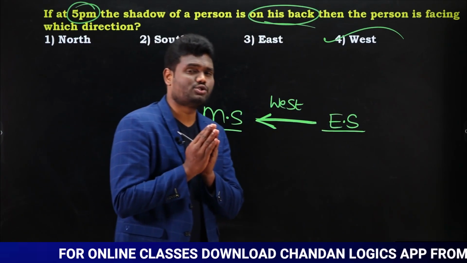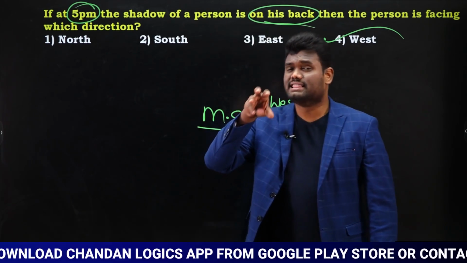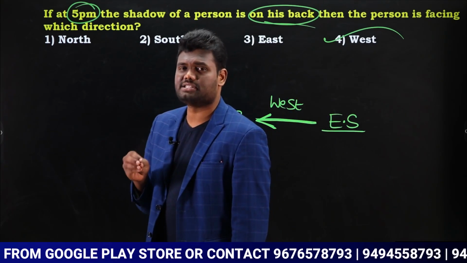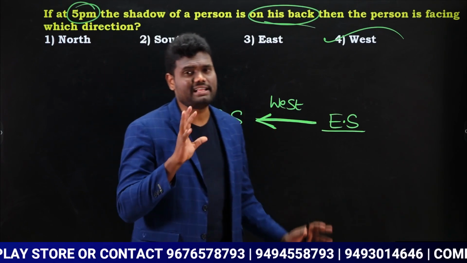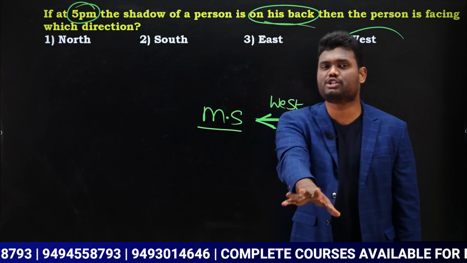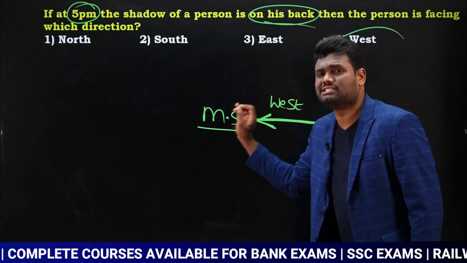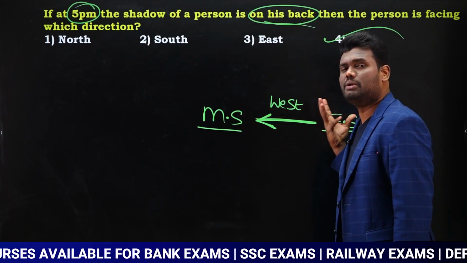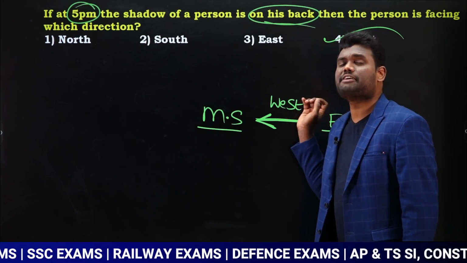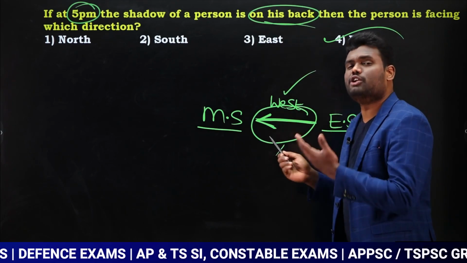Shadow based questions come in examinations. These are very important. Some particular examinations ask very frequently. In some examinations they may not ask, but in some they are asking. It's very simple, just a matter of fraction of seconds, once you remember the key points I have told you. This one you need not remember, because you know that the morning shadow will be on the west direction and the evening shadow will be on the east direction. As you know this, if they say front or back, depending upon that you change the direction of the person and you will get the answer.